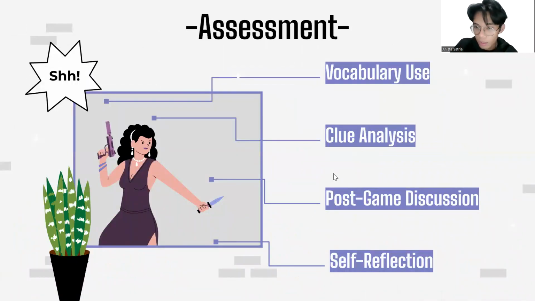And then the last one is vocabulary use. The last one is the assessment for the teacher who wants to use the Undercover game. So the teacher can use vocabulary use. After the game, they can have the students write a short speech using some of the vocabulary words that were the focus of the game. This allows you to see if they can use the words correctly in context.